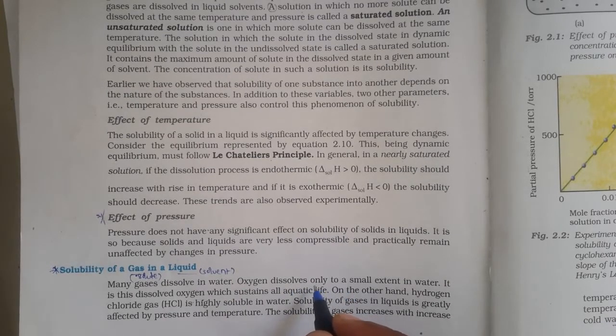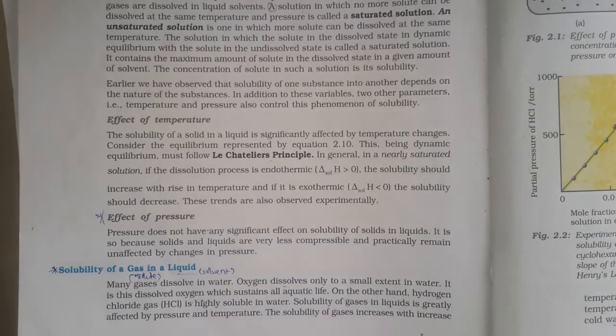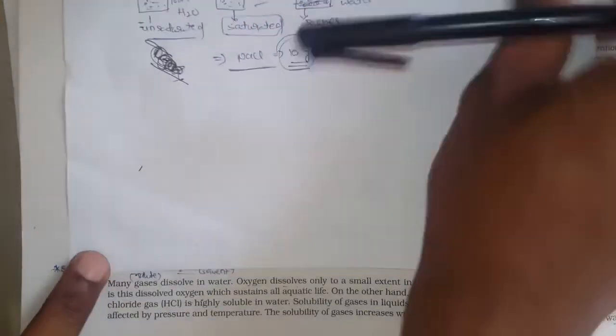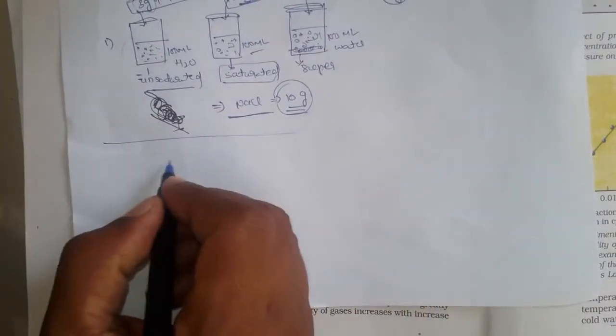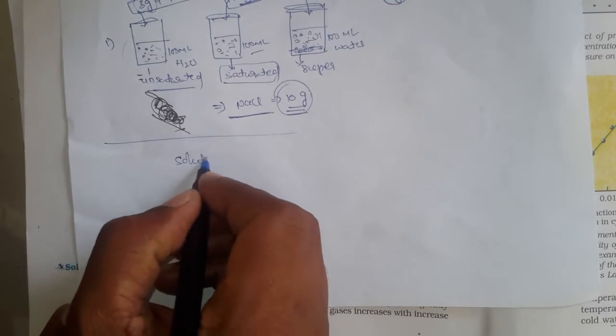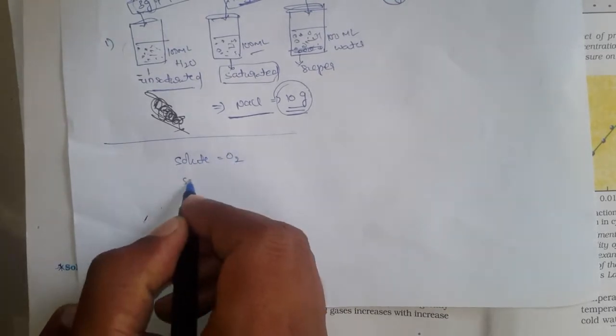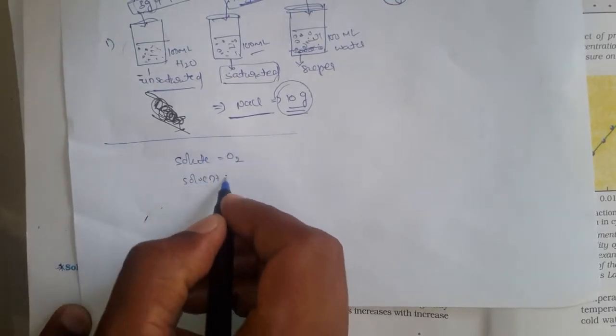Why? It is very simple. You know the effect of solute and the effect of solvent, right? What is the solute here? The solute is oxygen. What is the solvent? The solvent is water.